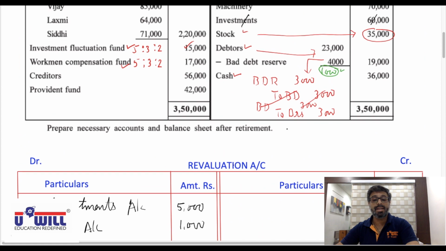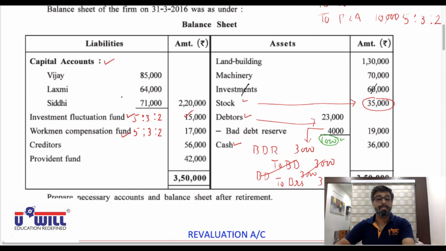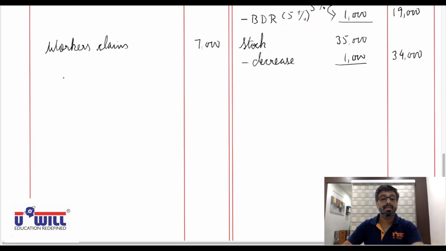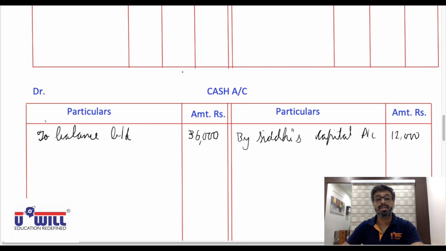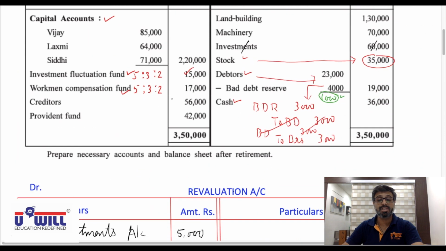Now all the adjustments are done. So the untick items of the balance sheet: capital is recorded, investment fluctuation fund and workman's compensation fund are recorded. Creditors 56,000 as it is on the liabilities side. Write down creditors 56,000. Then after creditors, provident fund 42,000 as it is on the liabilities side.